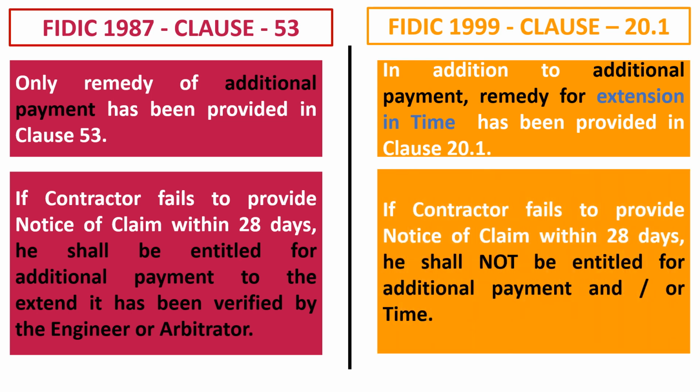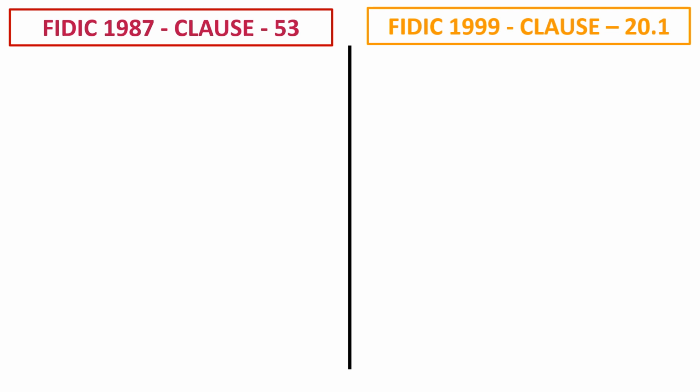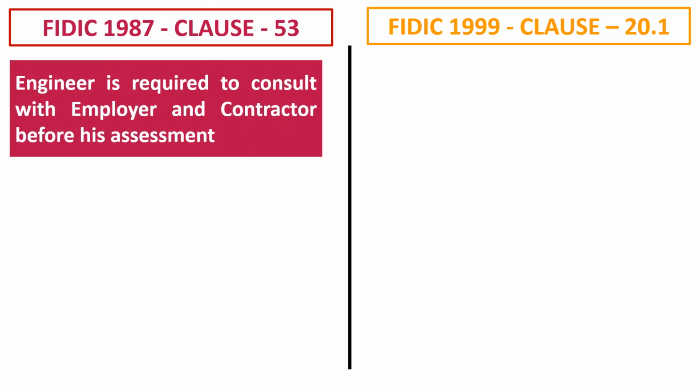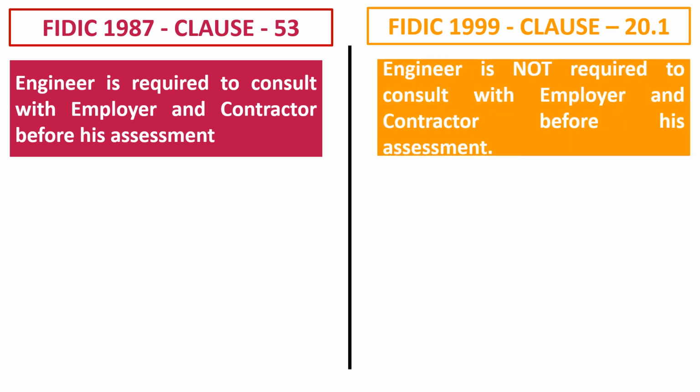However, in the FIDIC 1999 edition, if the contractor fails to provide notice of claim within 28 days, he shall not be entitled to additional payment and/or time. The engineer is required to consult with the employer and contractor before his assessment in the FIDIC 1987 edition. However, in the FIDIC 1999 edition, the engineer is not required to consult with the employer and contractor before giving his assessment.